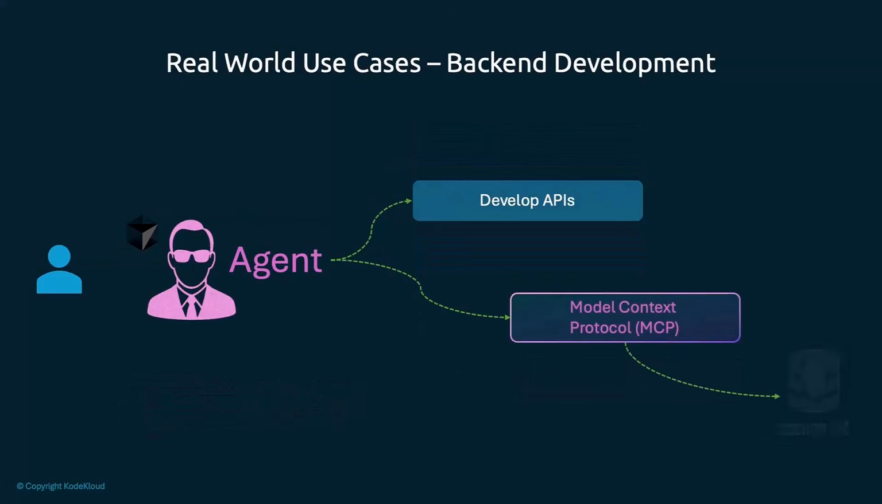The next use case is using AI agents and MCPs to build backend applications. In this case, we are developing APIs, and I'd like my agent to have access to the MongoDB database so that during the development of the APIs, the agent can test these APIs and make sure the data is available in MongoDB. So this is a very helpful use case.